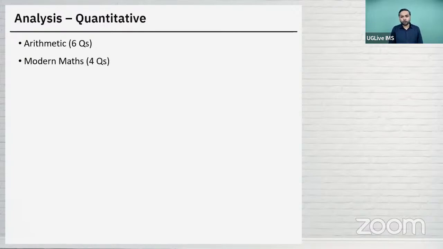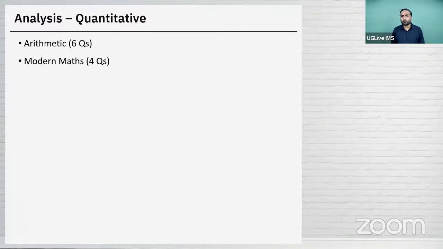Then there were 4 questions on modern maths. There was one question on permutation combination, where there were some boys and girls. If only girls play the game between themselves, then so many games are played, and if only boys play, then so many games are played. So how many games would be played if there is one girl and one boy? It is like the concept of handshake, exactly similar concept of handshake. So that was one question on permutation combination.